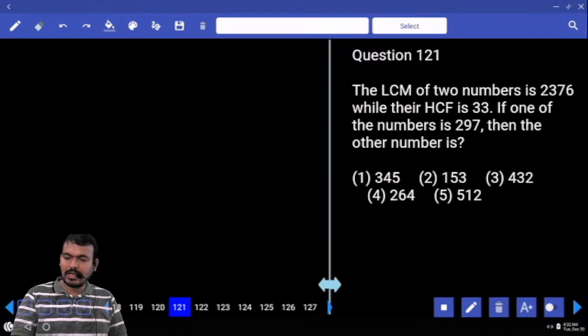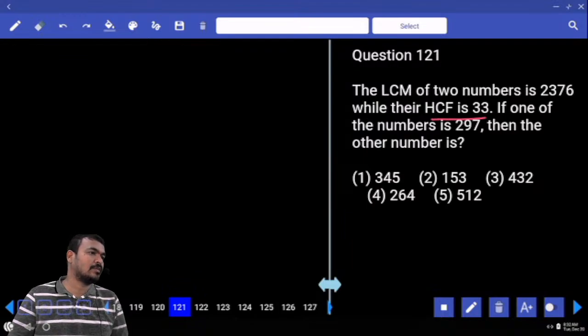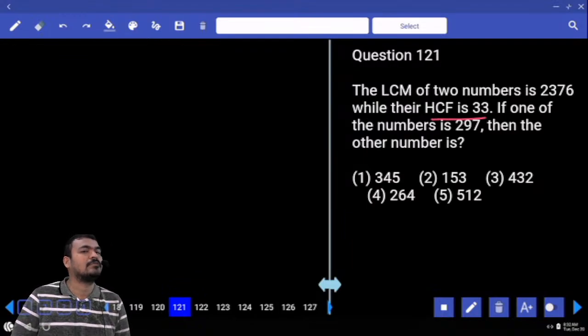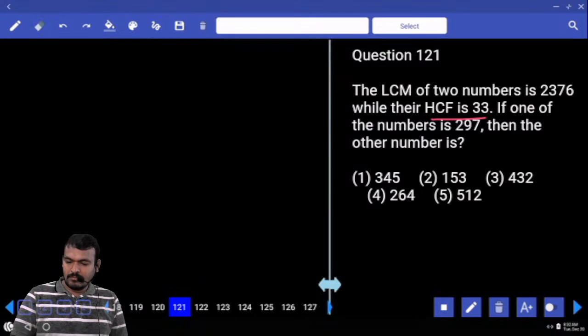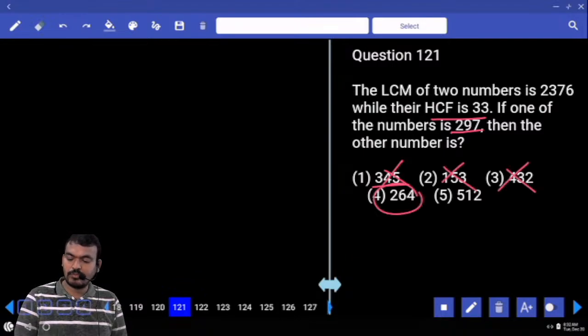Okay. What is the common factor? 33. Common factor 33 means both the numbers must be multiples of 11 or not? The first value is already a multiple of 11 or not? Obviously the second number is also a multiple of 11. First option is a multiple of 11? No. Second option? No. Third option? No. Fourth one? Yes. Fifth one?